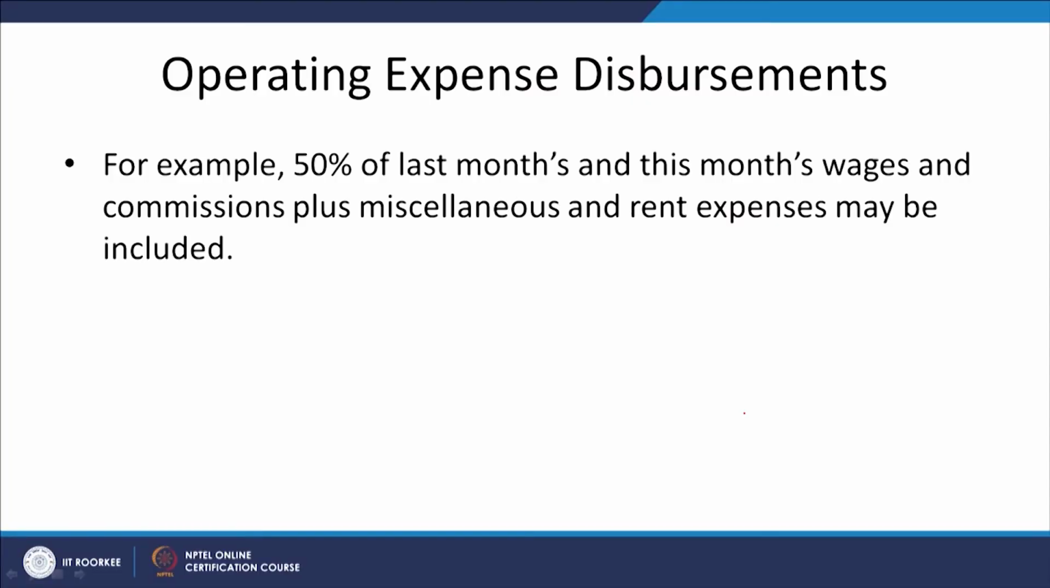So, for the whole of the month of January, you do not need to arrange the cash. Operating expenses disbursements: say 50% of last month's and this month's wages and commissions plus miscellaneous and rent expenses may be included. So, what are the terms of paying the operating expenses?